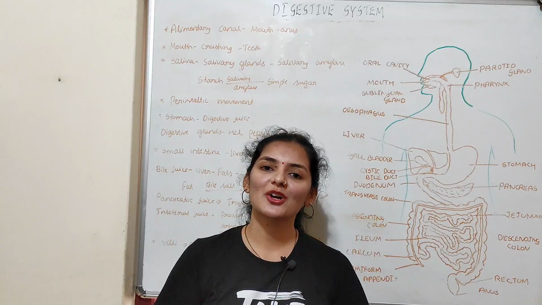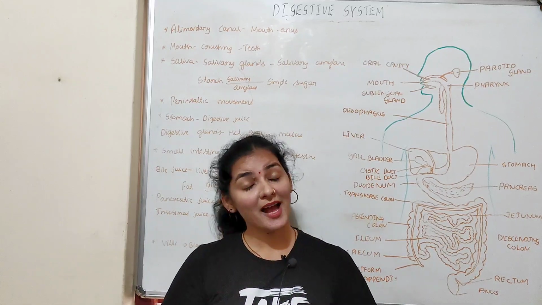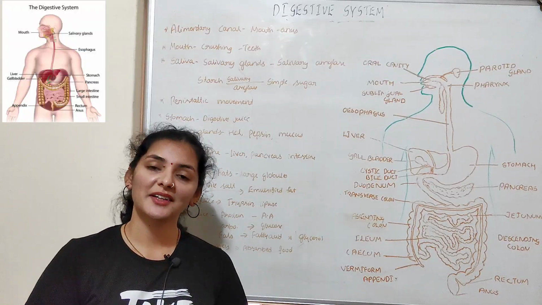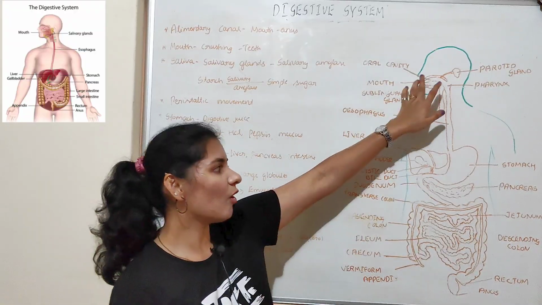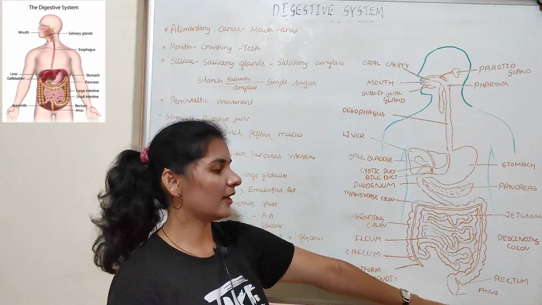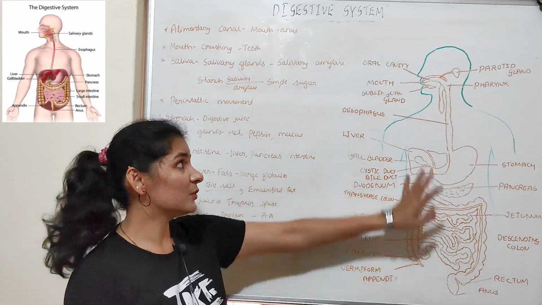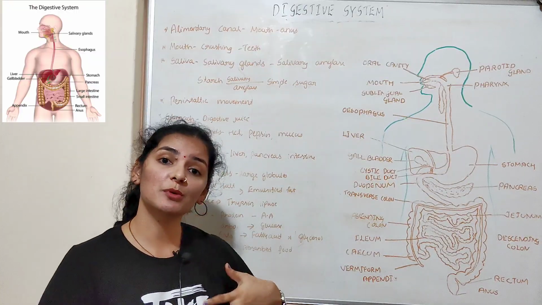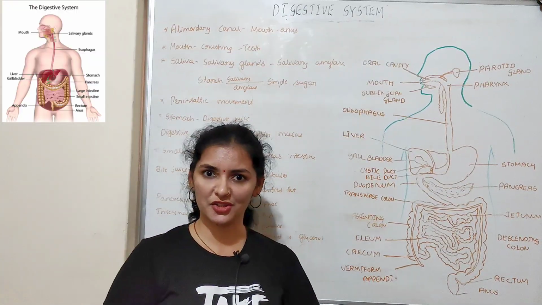In this video, we'll talk about nutrition in humans. As you all know, humans have a well-developed digestive system, mainly consisting of a long tube-like structure known as the alimentary canal, which starts with the mouth and ends with the anus. Between the mouth and anus, we have different structures which perform different functions during digestion.